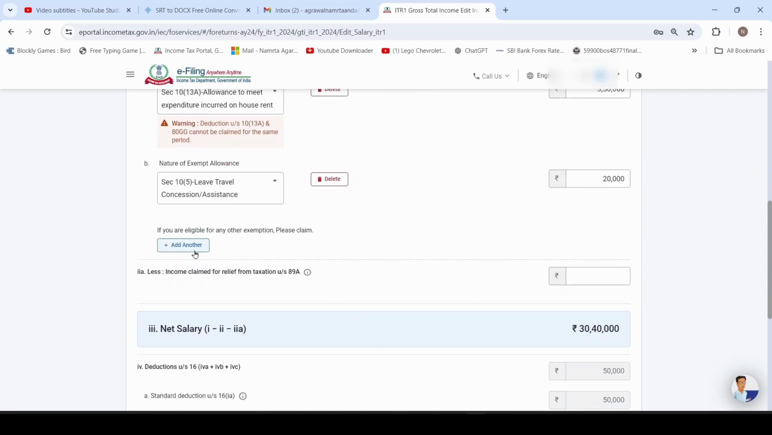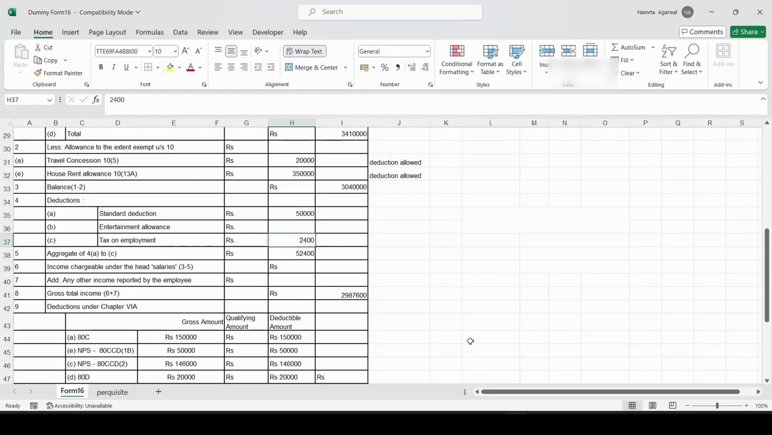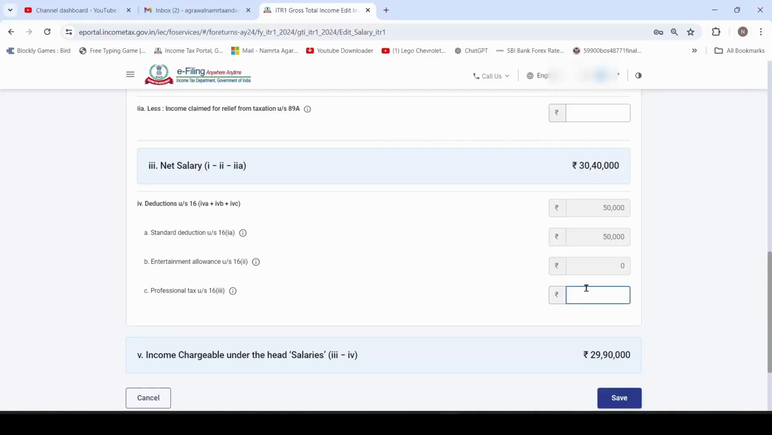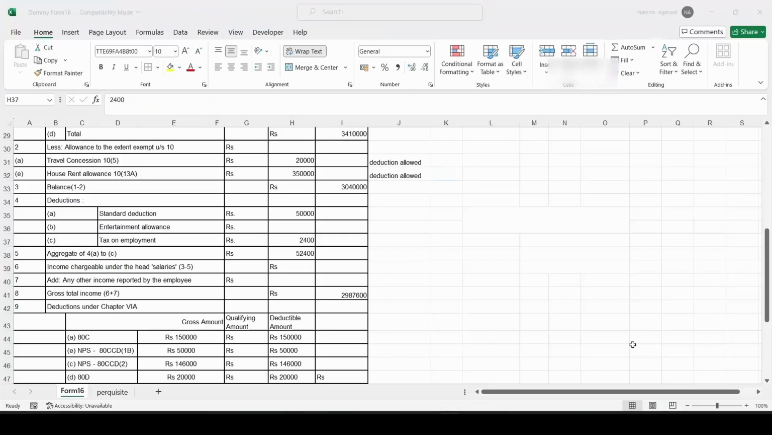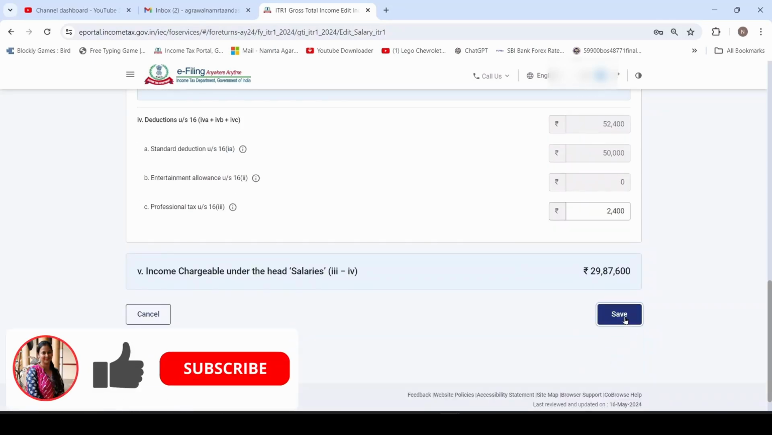If you are eligible for any other exemption, click on add another. Next is deduction. Standard deduction is automatically populated and professional tax is not mentioned here. We have to check with Form 16. Professional tax is 2,400. We need to mention here. Now you can cross check your figures. The net salary is 29,87,600. Then click on save.